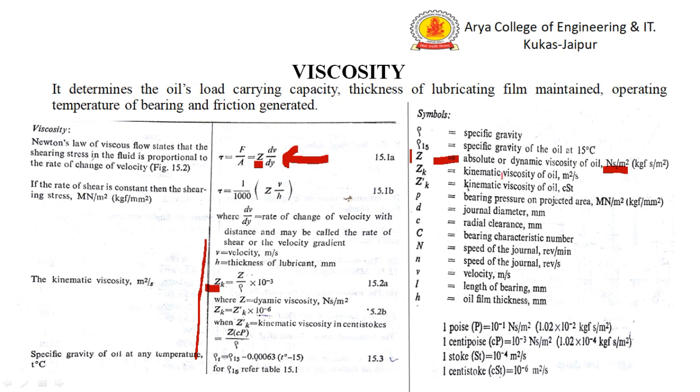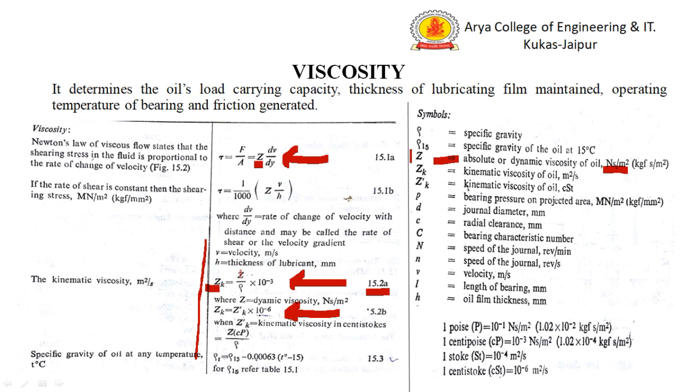Zk is the kinematic viscosity of oil, unit is meter square per second, and Z dash K is the kinematic viscosity of oil, but the unit is centistoke. The relationship between Zk and Z is given by equation 15.2a, and the relationship between Zk and Z dash K is given by equation 15.2b of the data handbook of Mahadevan.